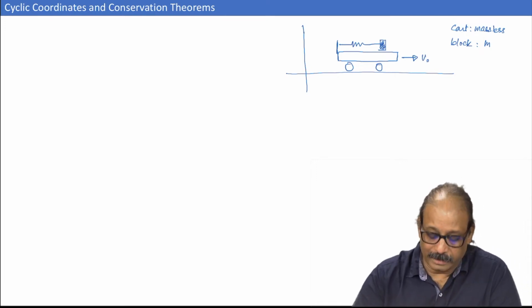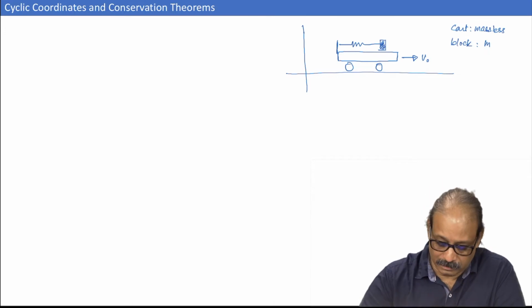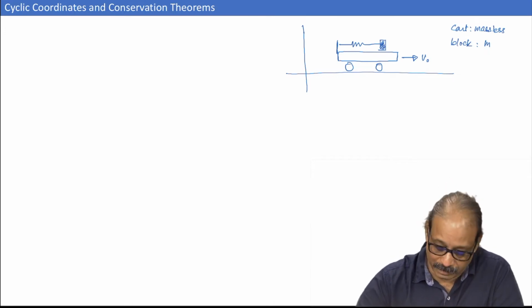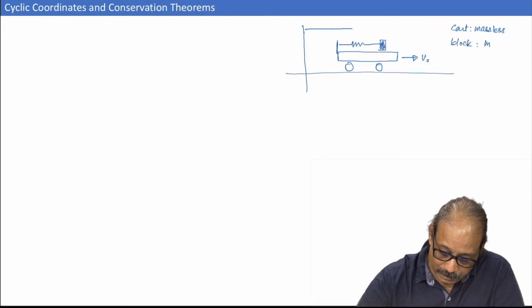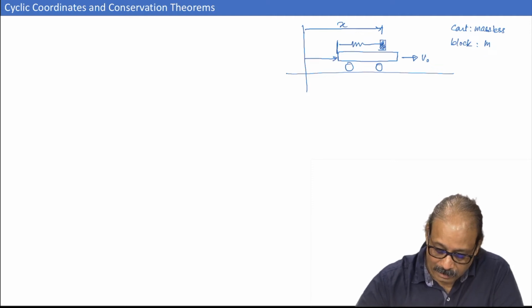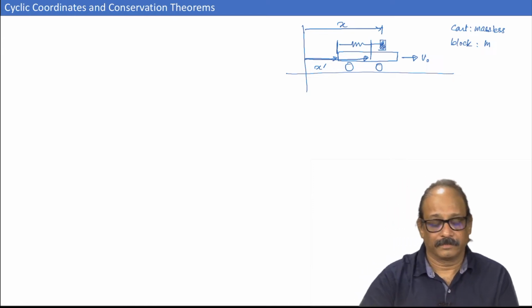On that cart, the block does some motion because of the spring there. Let me put this coordinate as the x coordinate. If this is the neutral length somewhere here, I will take this distance as x prime.